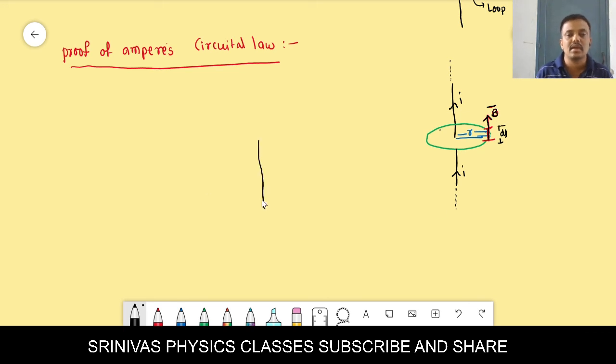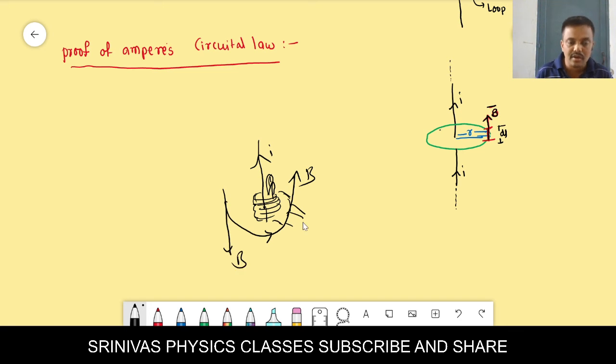You have to use the right hand rule. According to that, you hold the current carrying wire in such a way that the curled fingers indicate the magnetic field and the thumb indicates the direction of current. The thumb is upward like this, that is the direction of the current. Curled fingers will be like this. The field is entering this side and coming out this side. Those are the field lines.